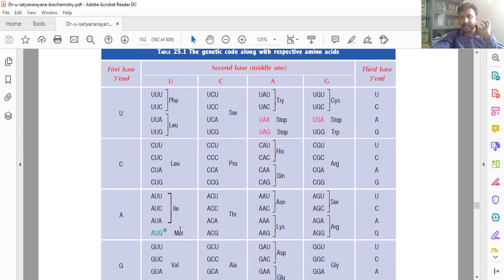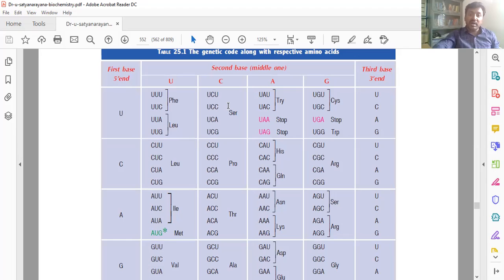Maximum, the remaining all produce with two codons and three codons. So suppose if we take leucine, it requires four codons for one amino acid formation. Like this way, in our body there are 20 amino acids, and for those 20 amino acids there are 64 codons. So you see, like that, 64 codons are there.